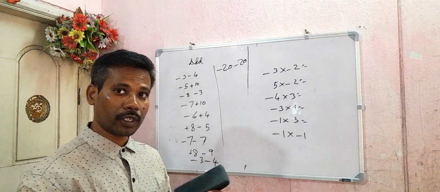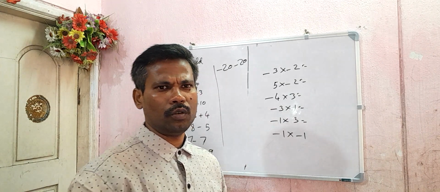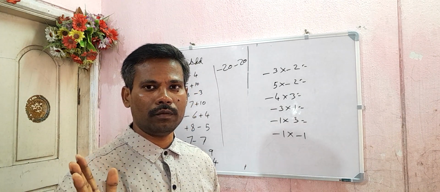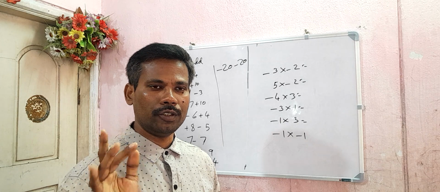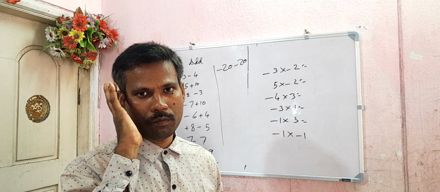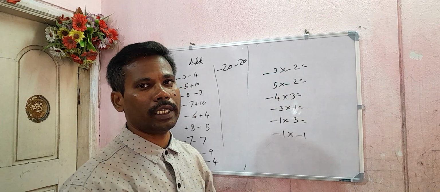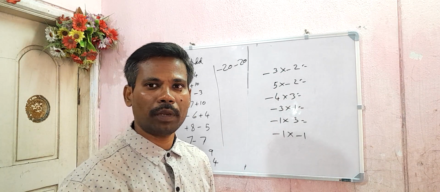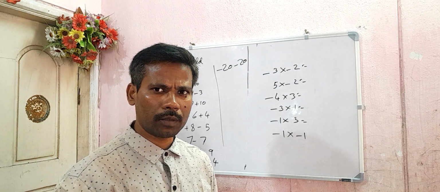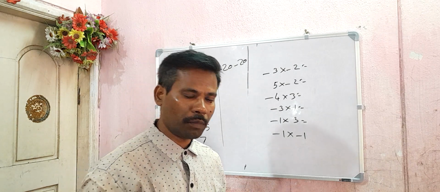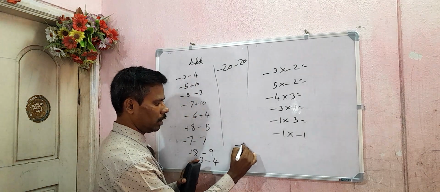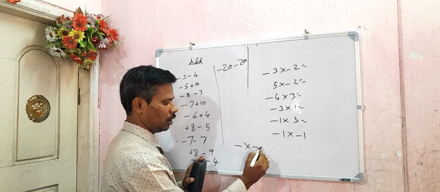What we are dealing with is first multiplication. You should keep in your brain, master what I am saying. When two symbols are there, minus into minus becomes plus. Minus into minus is plus.